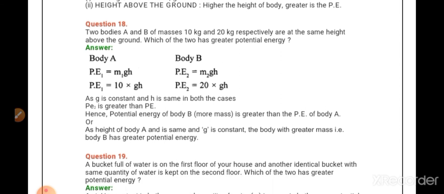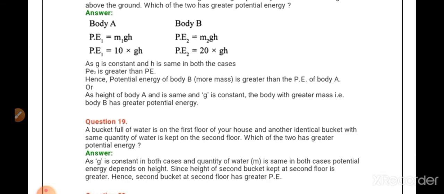Now how mass is depending. Greater the mass, greater will be the potential energy, isn't it? So out of the two, check which one is having more mass. So that will have the potential energy. Now here explanation is given there, or simply you can write like this also. Greater the mass, greater is the potential energy. And since B is having 20 kilogram, which is more than 10 kilogram of A, so B is having more potential energy.